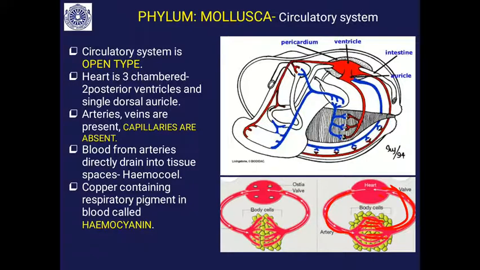Blood from the heart is pumped to the arteries and arterioles, which release the blood to the tissue spaces, and the tissues are bathed with the blood in the case of the open system. The heart here is three-chambered, with an auricle and two ventricles, and it is covered with a pericardium. The respiratory pigment is a copper-containing pigment, hemocyanin.